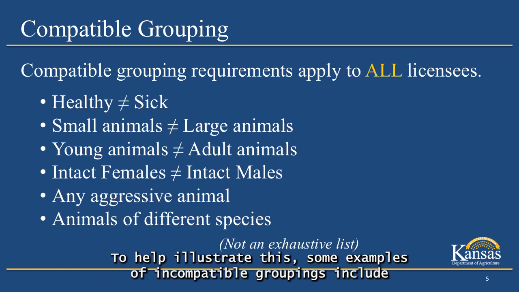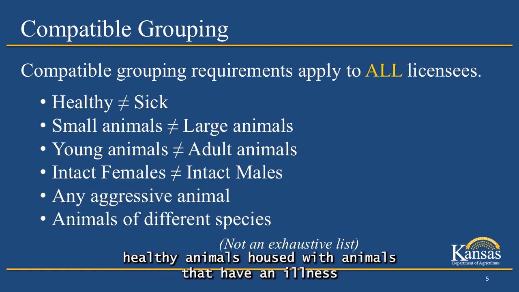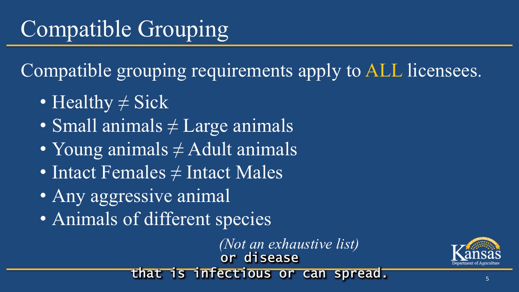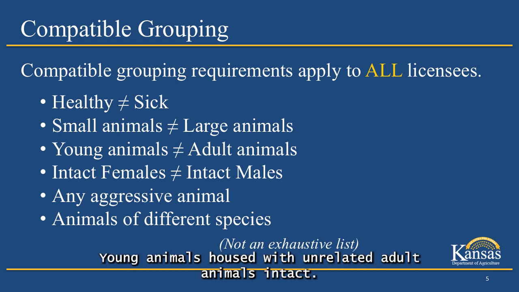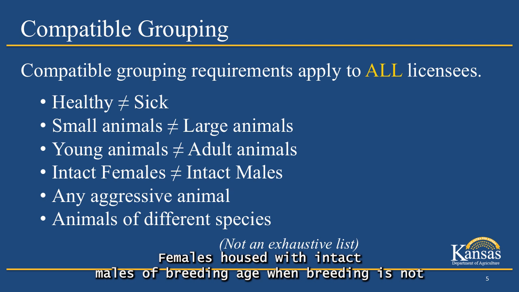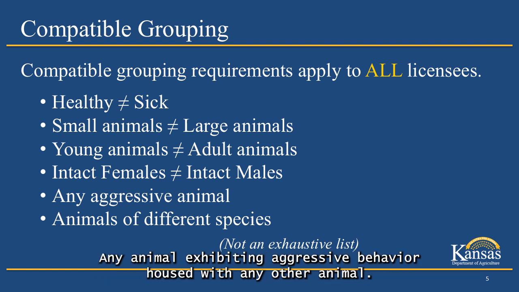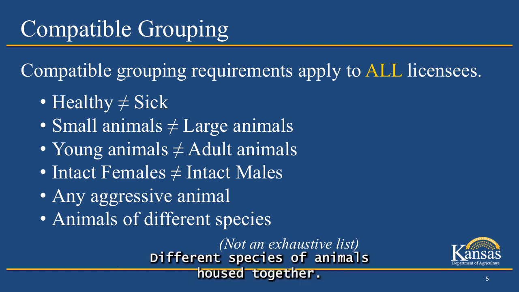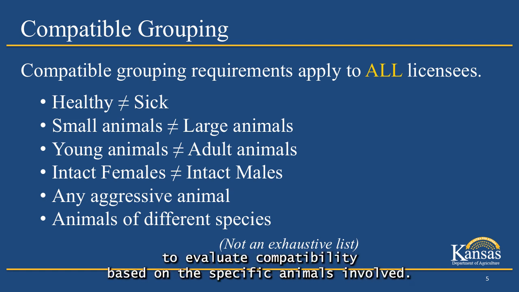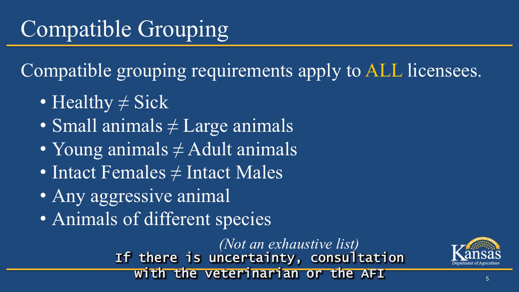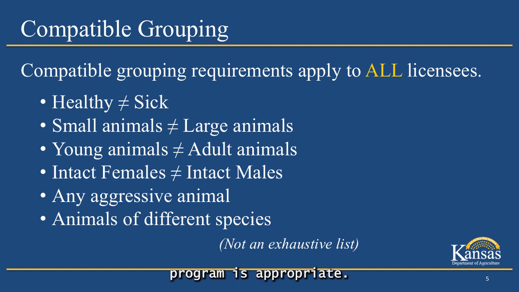To help illustrate this, some examples of incompatible groupings include healthy animals housed with animals that have an illness or disease that is infectious or can spread, smaller animals housed with larger animals, young animals housed with unrelated adult animals, intact females housed with intact males of breeding age when breeding is not intended, any animal exhibiting aggressive behavior housed with any other animal, different species of animals housed together. These examples are not exhaustive. Ultimately, licensees are expected to evaluate compatibility based on the specific animals involved. If there is uncertainty, consultation with the veterinarian or the AFI program is appropriate.